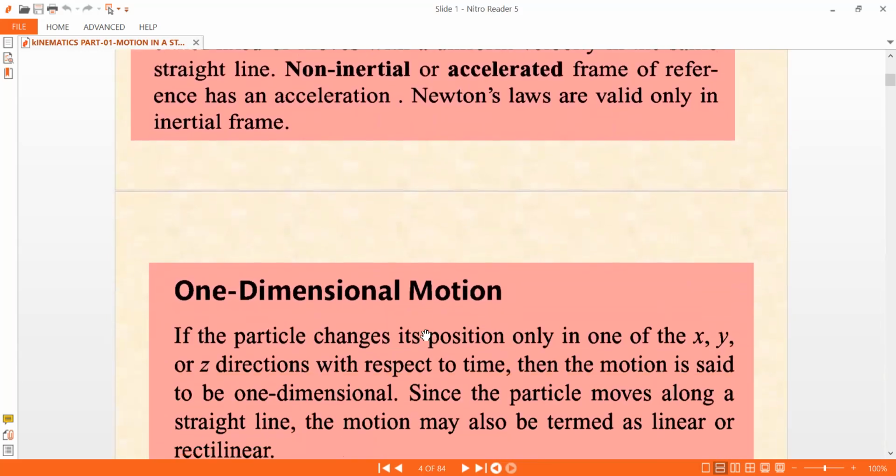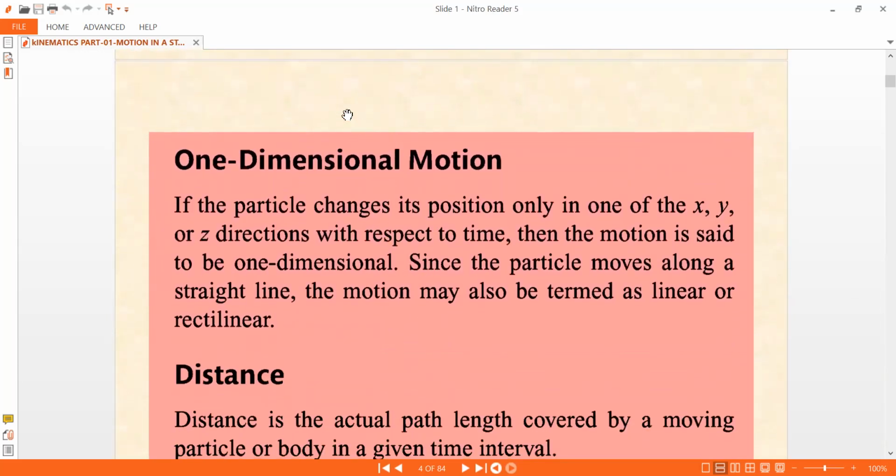So let us move on to one-dimensional motion. If a particle changes its position only in one direction, that is either x or y or z, only one of these directions, if the movement is pertaining to only one of these directions with respect to time, then you would say that the motion is one dimensional.